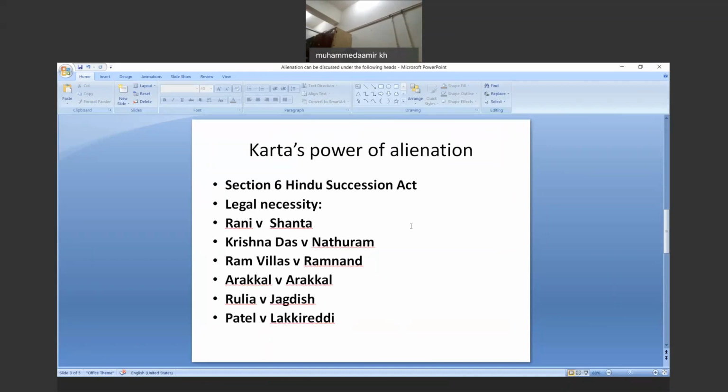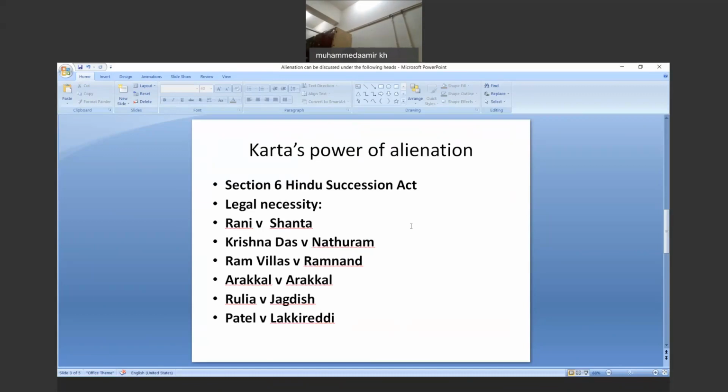But there is a difference between compromise, which is discussed under Order 32 of the Civil Procedure Code, which we have already discussed. Whenever a Karta is doing a compromise on behalf of a minor, the compromise has to be done in front of the court of law. That was discussed under Order 32. So this situation is different. Here it is talking about the interest.